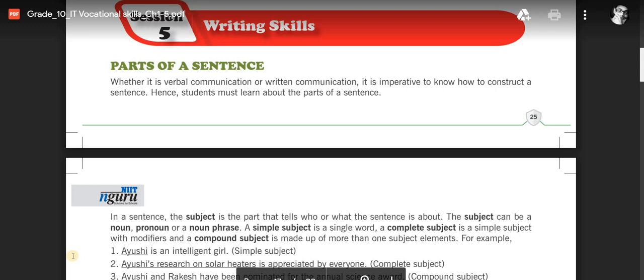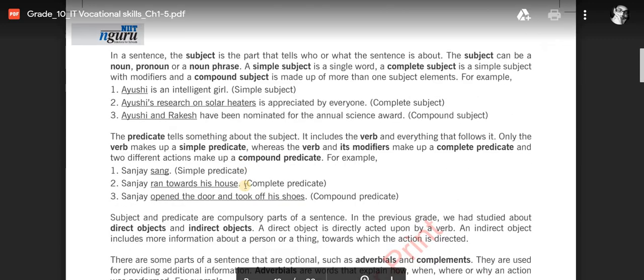This is something that you already know, because in this section you will get to know what is noun, pronoun, phrases, compound sentence, complete sentence, all these things. But as for the syllabus, I have to complete this section, whether you like it or not. Okay, so let's take a look then.